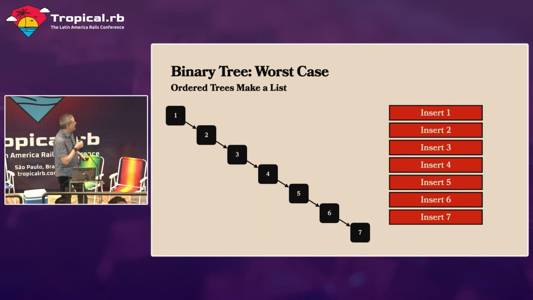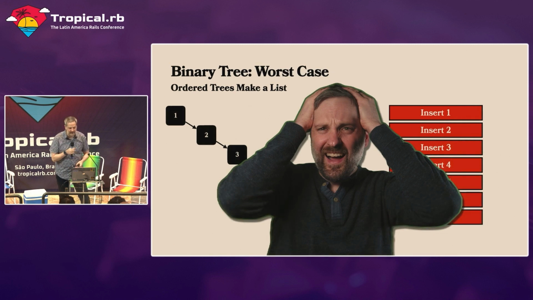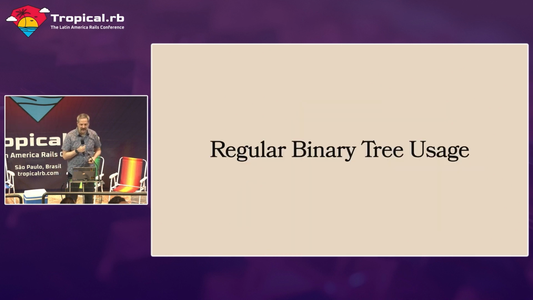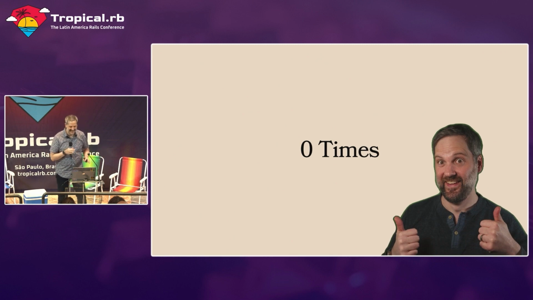All right, so back to our binary tree here. The performance is just way too bad for us to use. We're not going to use this. I was thinking about the performance of this, and I wondered how many times I have actually used a binary tree in my code. How many times have I written this code and actually used it? And I realized it's exactly 0 times. I've never used this before, but that's because of its poor performance characteristics.